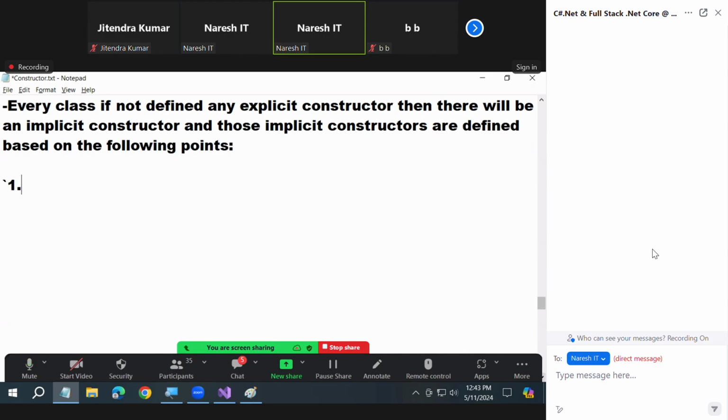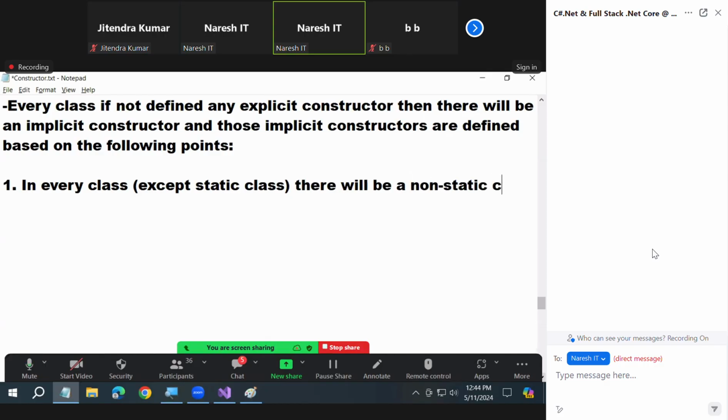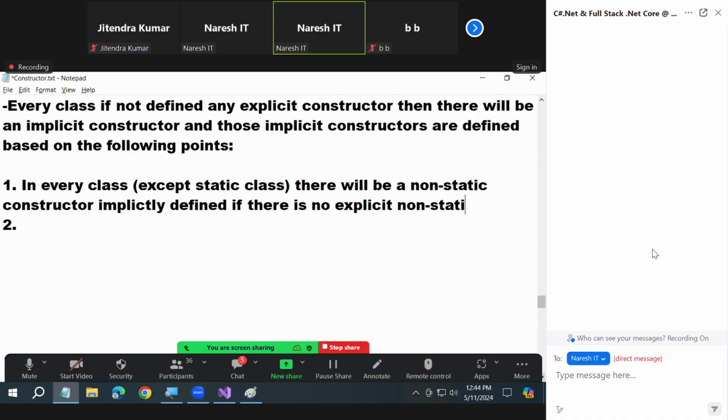There will be an implicit constructor, and those implicit constructors are defined based on the following points. First point: in every class, except static class, there will be a non-static constructor implicitly defined. Second point, I'll write: if there is no explicit non-static constructor.